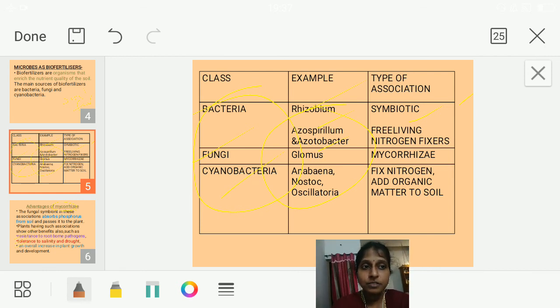Hope you have understood. So today we discussed two topics. What are the two topics? Microbes as biocontrol agents and microbes as biofertilizers.